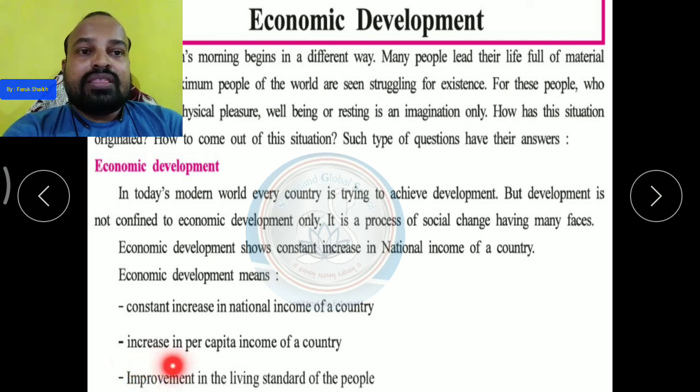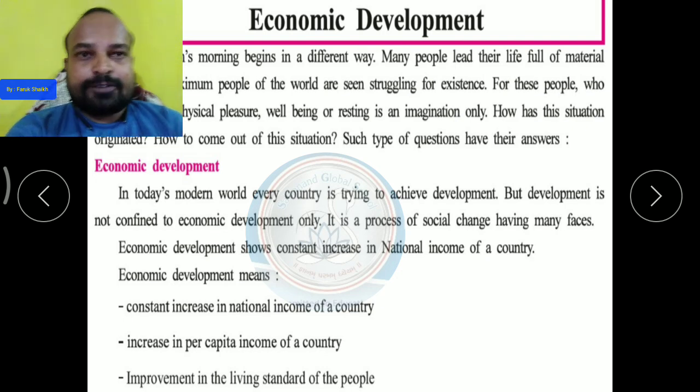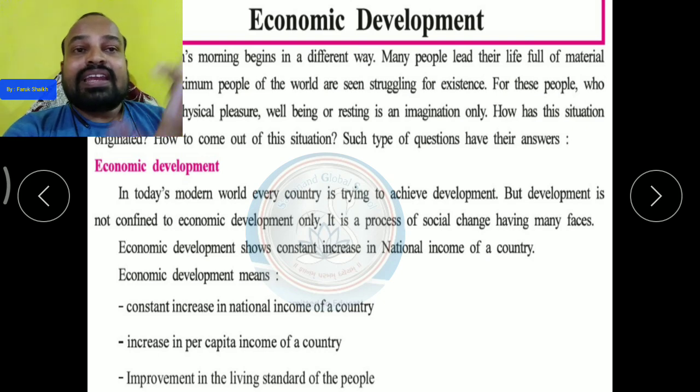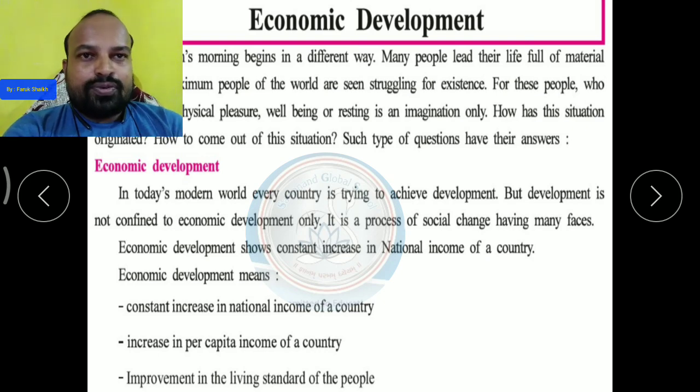Okay, improvement in the living standard of the people. Just now I said that many people of India are struggling in the morning for a cup of tea, for a snack. So there should also be improvement in the living standard of the people, so that people can easily get their basic needs like food, shelter, clothes, and also medical facilities. When people get these essentials easily, then we can say that the country is developed or developing.